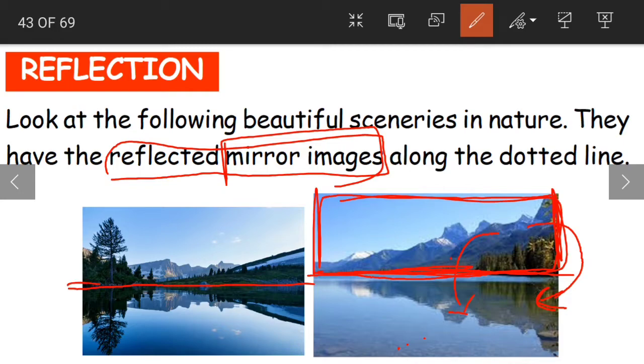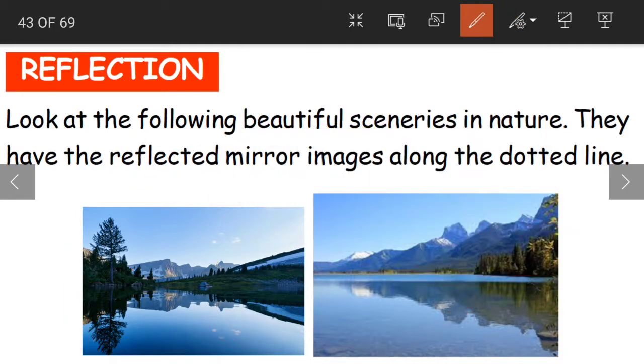Even here we can see the scenery above the water. What is this? We are having trees and mountains. Again, due to the presence of water here, the same scenery is reflected as it is, children. It is reflected as it is in the water. So this is nothing but the reflection. Reflection can be seen in water and also in mirrors.